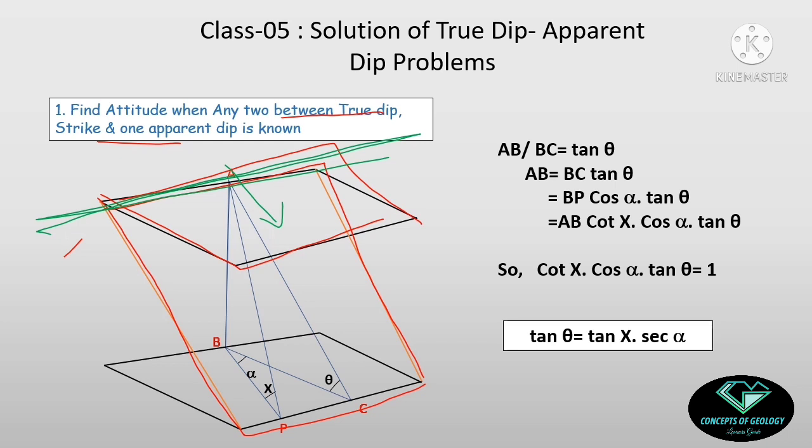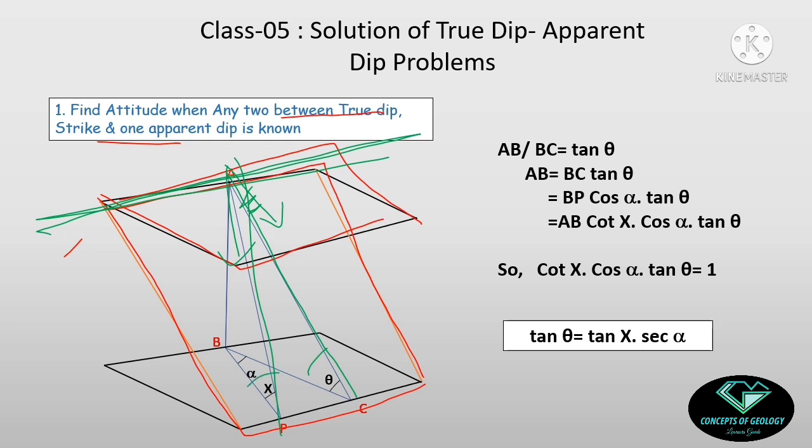Suppose the true dip of the inclined strata is this one. So the angle is this one. This angle is the amount of true dip, and suppose it is theta. If this angle is theta, definitely this angle will again be theta. And suppose I have one apparent dip in one particular direction, in this direction. This is the apparent dip, and the amount of the apparent dip